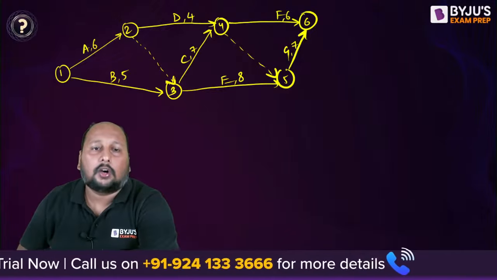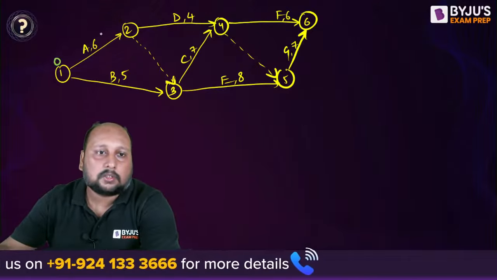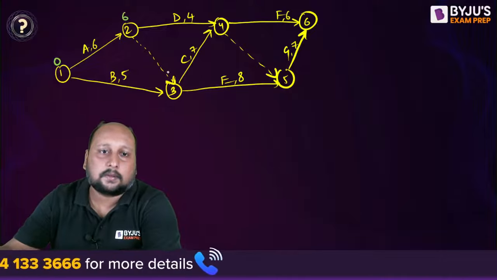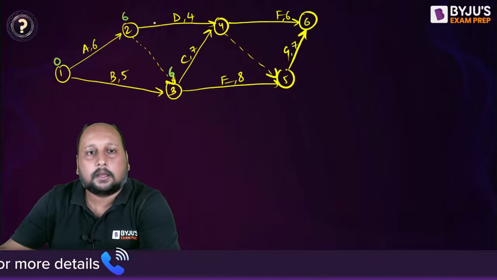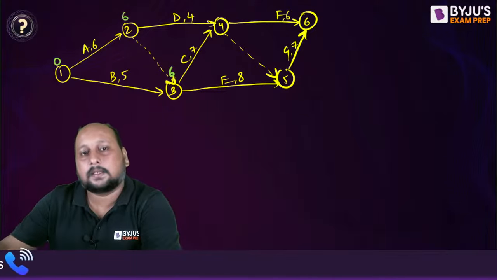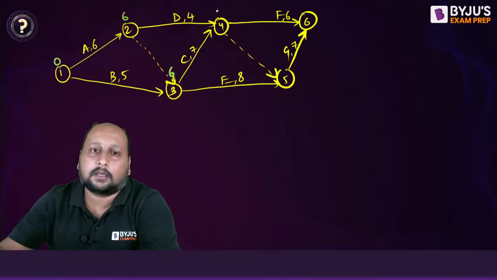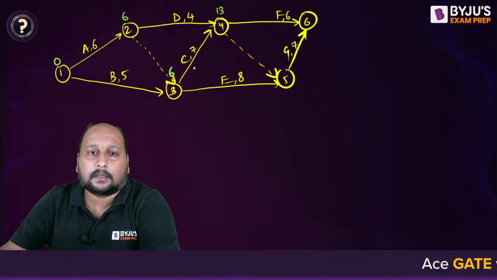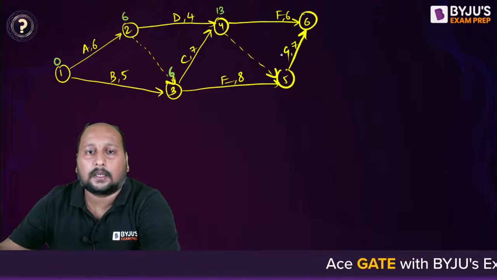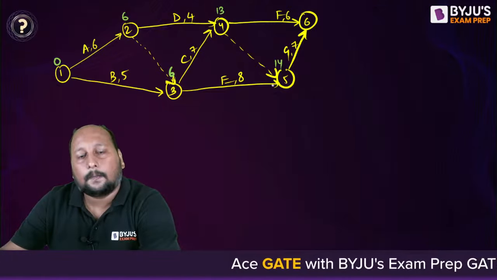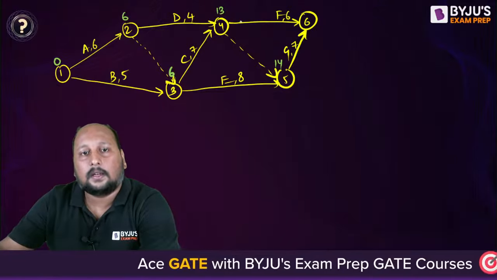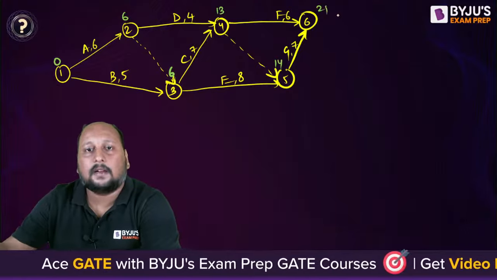Identify your critical path. So it is 0, 0 plus 6 is 6. This is dummy. You will have 6. 6 plus 4 is 10. 6 plus 7 is 13. 6 plus 8 is 14. 14 plus 7 is 21. This is 19. So 21 is the final.